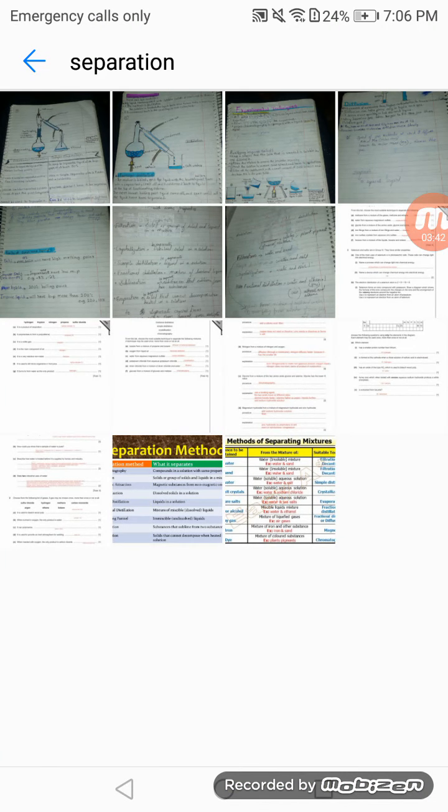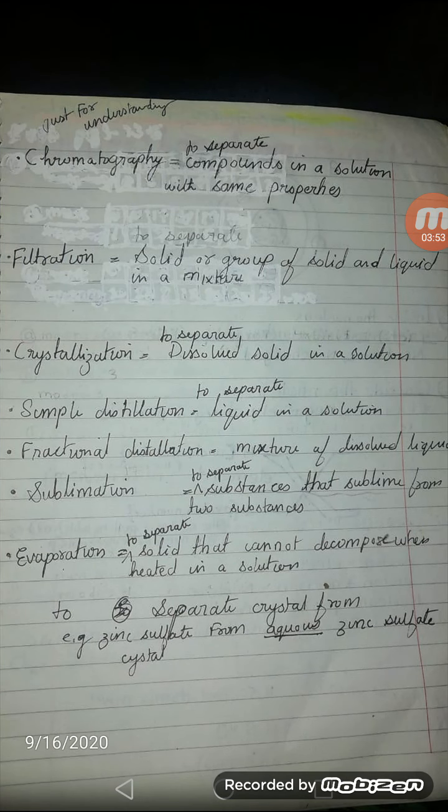This chapter I have explained already before, you just go through it. I am here just to solve past papers, okay. Now crystallization, to separate dissolved solid in a solution. Dissolved solid means to separate crystals, by the evaporation method, like you evaporate, then crystals will form.